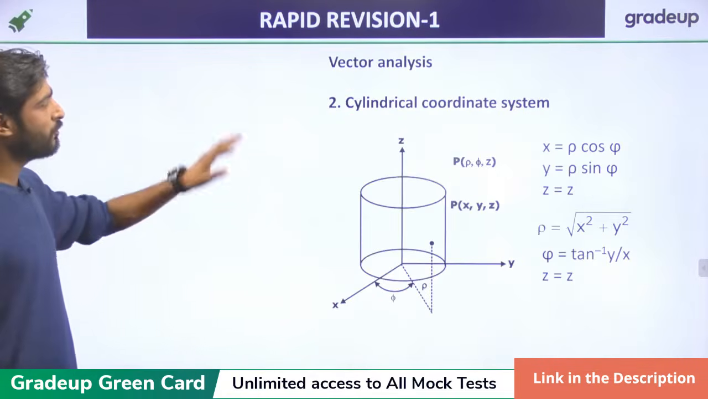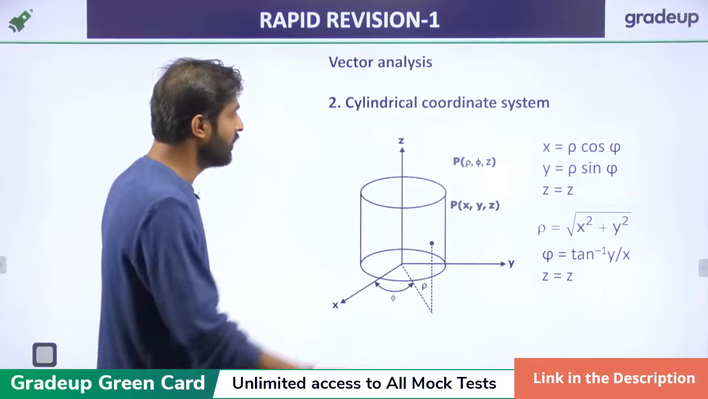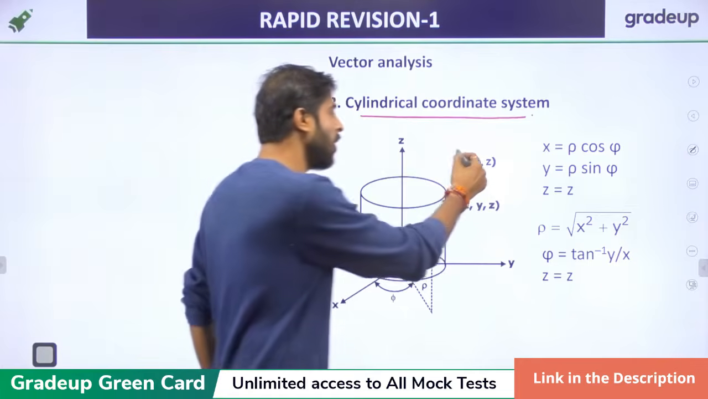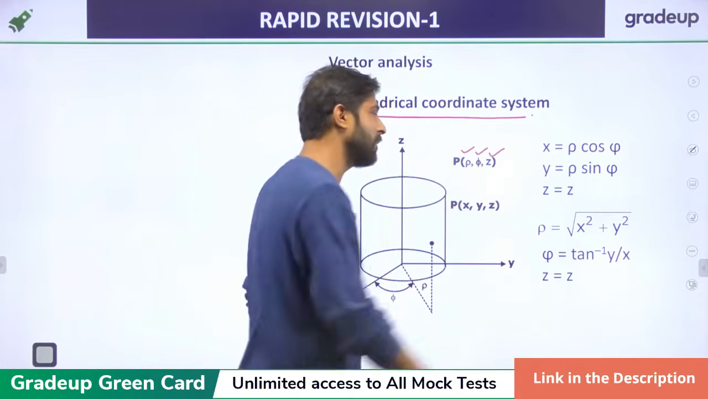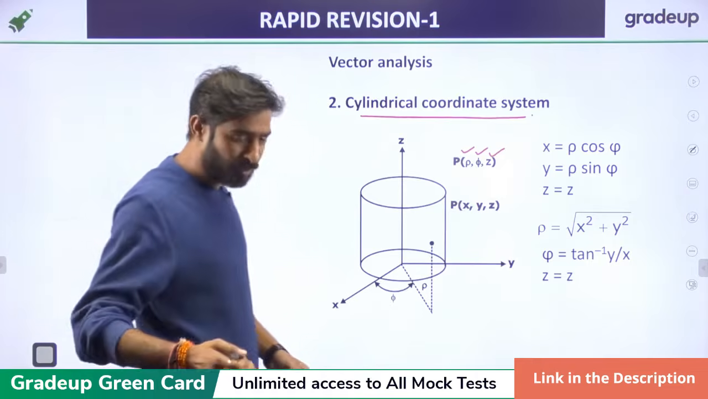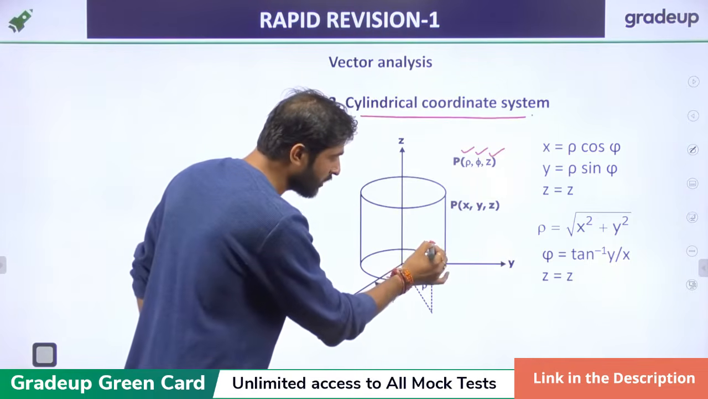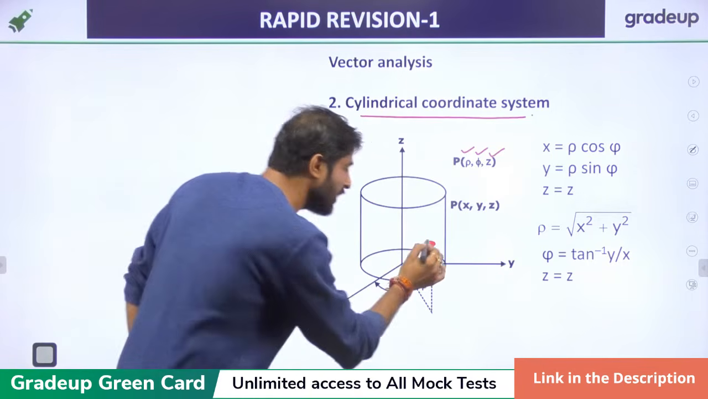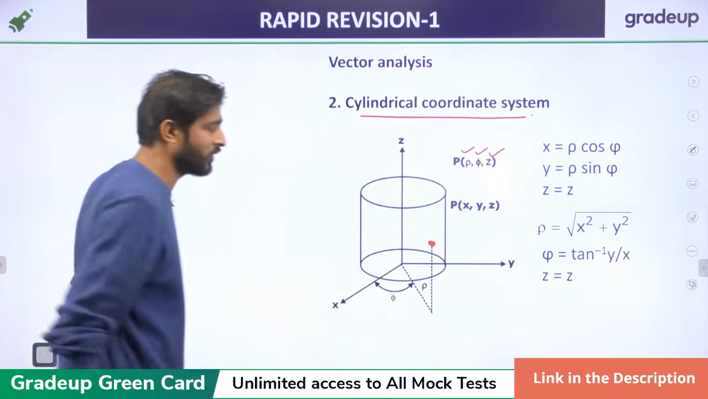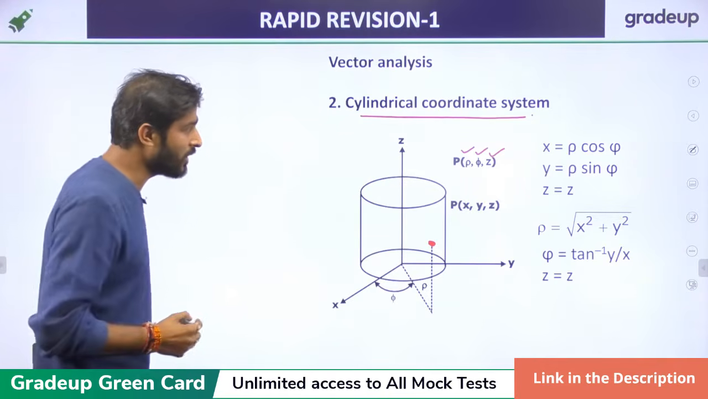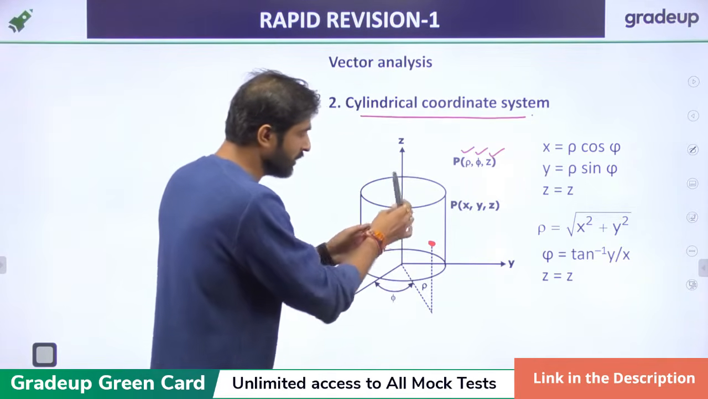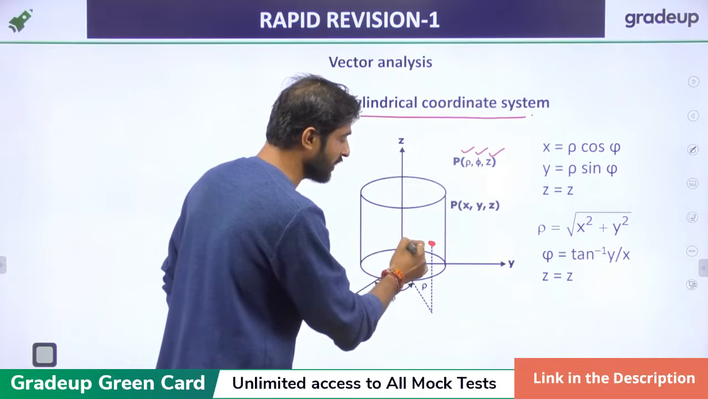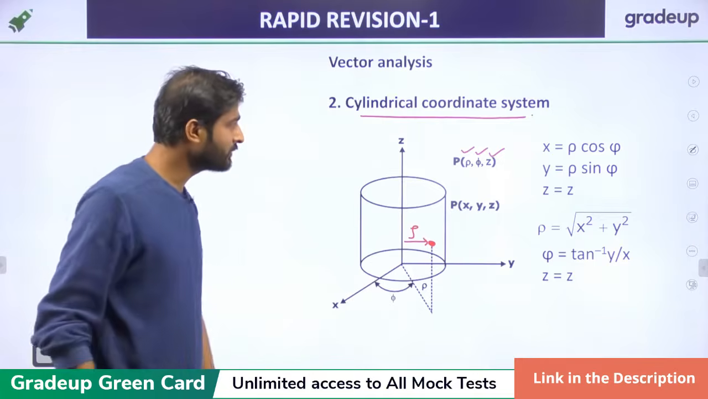Now, after the Cartesian system, we'll move to the cylindrical coordinate system. In the cylindrical coordinate system, there are 3 parameters: one is rho, another is phi, and the next is z. Just like this bottle, if any point is placed on its surface, it is in the cylindrical coordinate system. The distance from the center to the cylinder surface is rho.